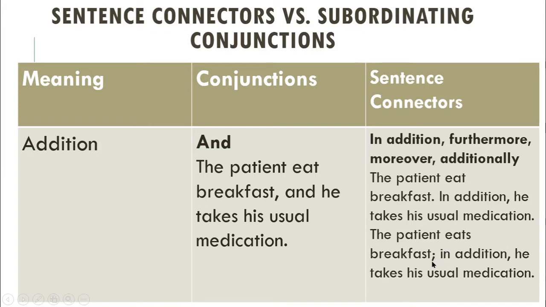So, here I just want to make you understand that we are using sentence connectors to separate two sentences. But if we want to connect two sentences in a sentence, then we use conjunctions. The patient eats breakfast and he takes his usual medication. Right.